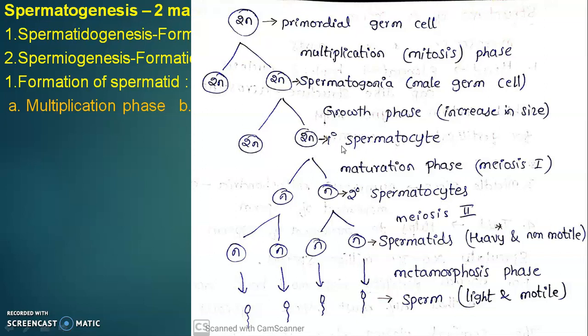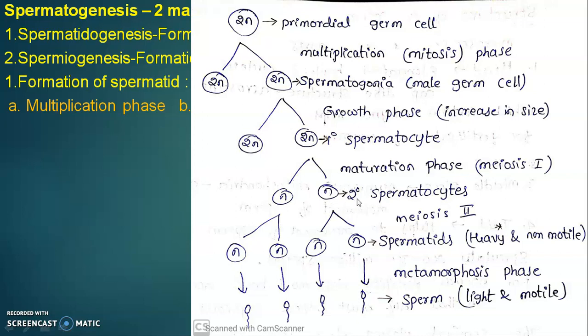This primary spermatocyte later undergo maturation phase. Here meiosis first division takes place. Meiosis first is nothing but reduction division. So 2n primary spermatocyte gives 2 daughter cells having n number of chromosomes, nothing but 23 chromosomes. This is called as secondary spermatocyte.